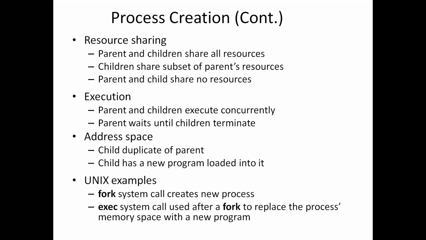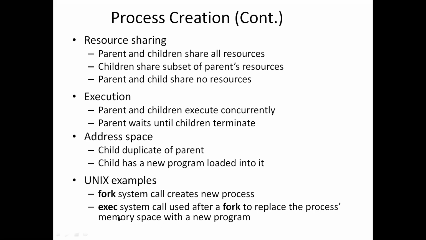When the fork system call is executed, it creates a new process. That means if you call the fork system call, a new process is created by the parent process. The process which is newly created is called the child process. Here the child will be a duplicate of the parent. If you call the fork system call, it creates a new process, and the new process is a duplicate of the parent.